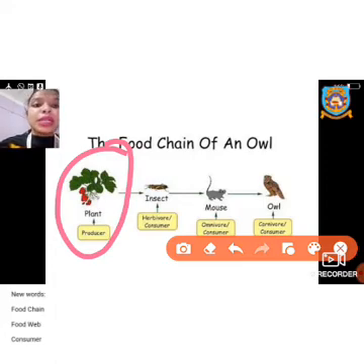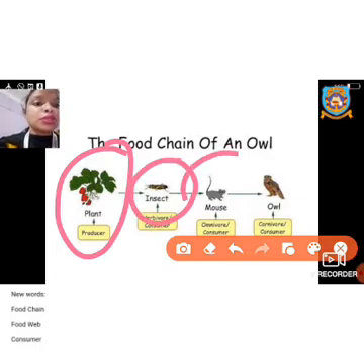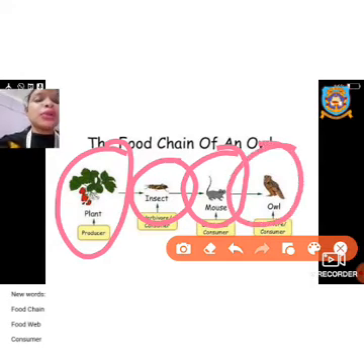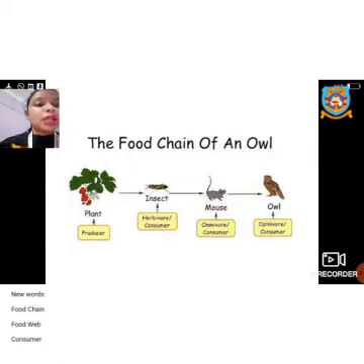This food is being eaten by an insect. Okay, that is a herbivore. Now the plant becomes the producer because it produces food. This plant, either the leaves or the berries, are being eaten by an insect, that becomes a herbivore. Okay, that insect is being eaten by a mouse. Okay, so the mouse is being eaten by an owl. Okay, so this is related. From one direction to another direction, the energy is being transferred here.